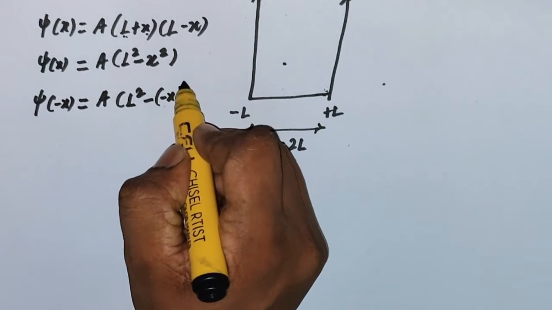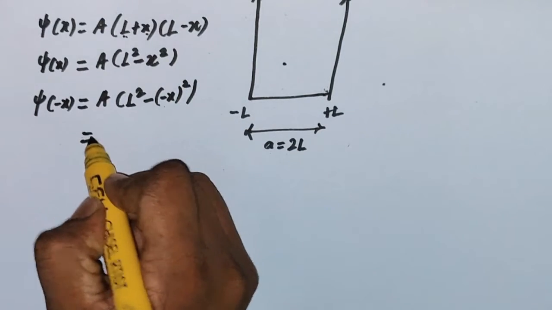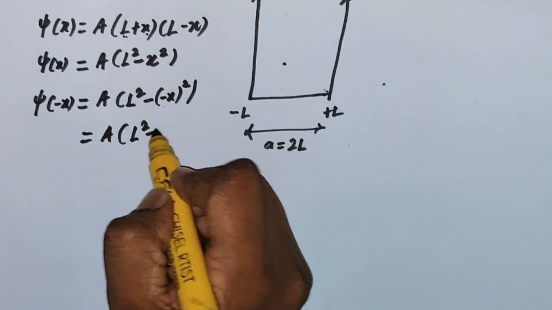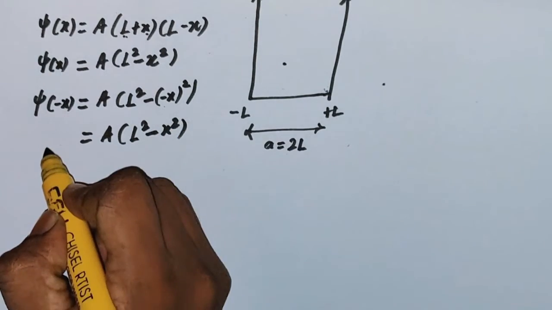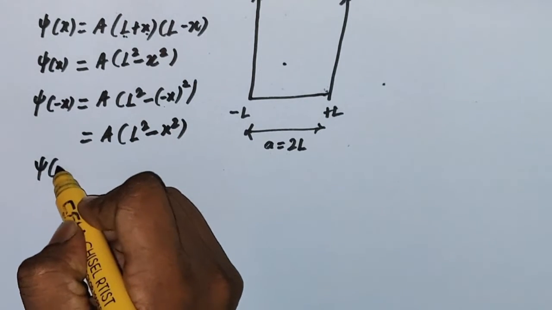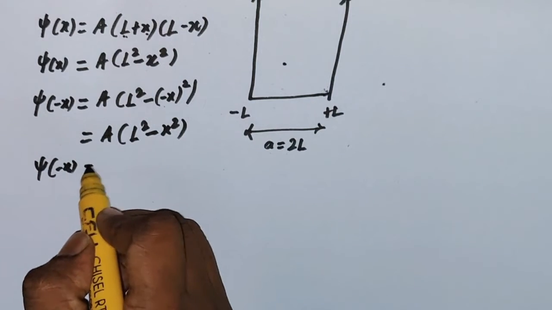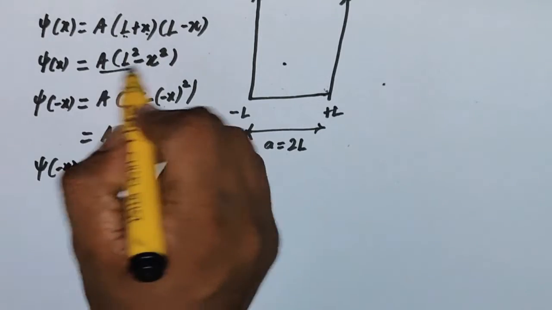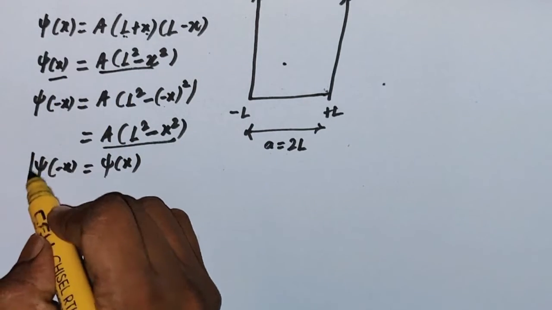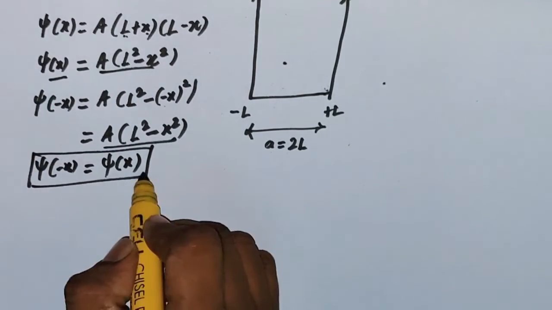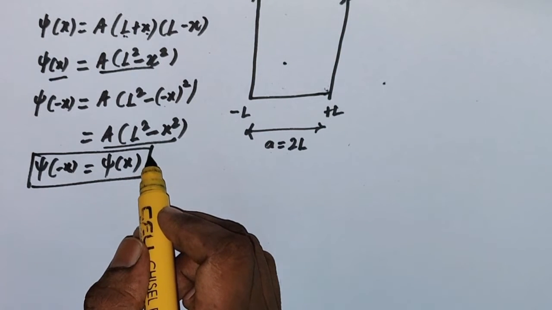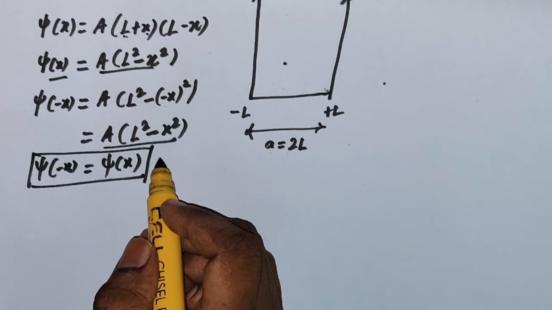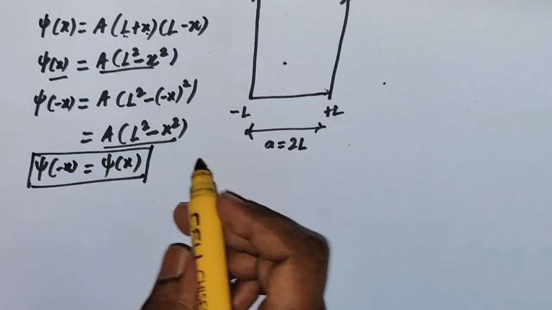That means I am changing the sign of the x variable, but because of the square, it will be plus again. So the wave function doesn't change. Even if I change the variable to minus x, we get back the original wave function, the same form. So this is called an even function. The given wave function is an even function, but they are asking the question: the probability that the particle will be found to have the energy.